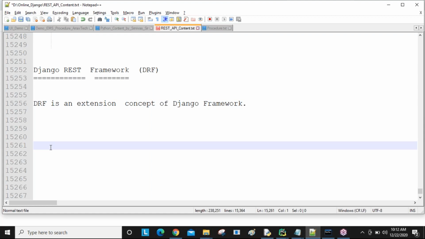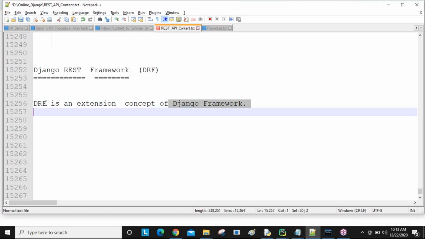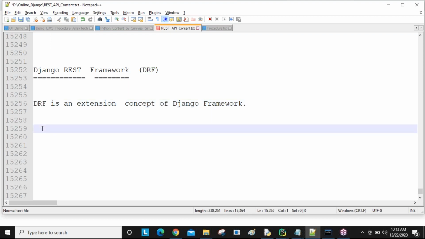At the time of learning Django, you are learning all the Django concepts. Now at the time of learning the Django REST framework, this framework provides new classes and methods, which we will discuss. Using these REST framework related concepts, we are going to develop APIs. How are we going to develop APIs?